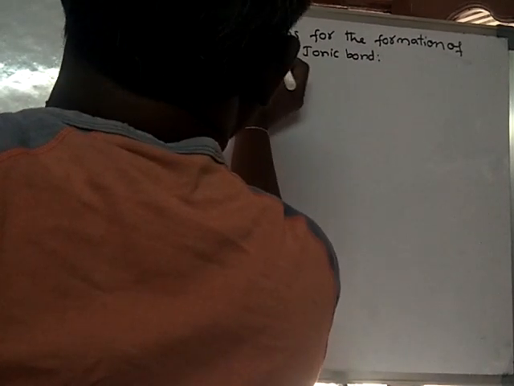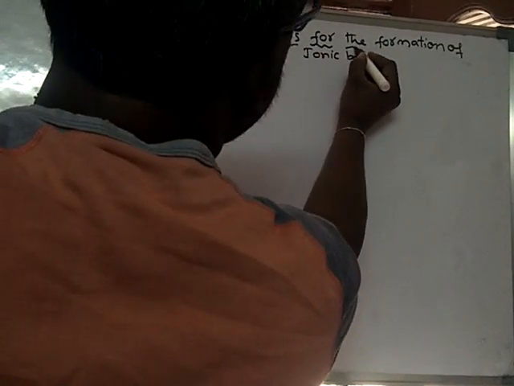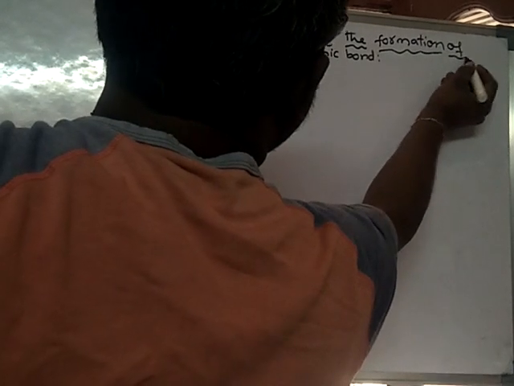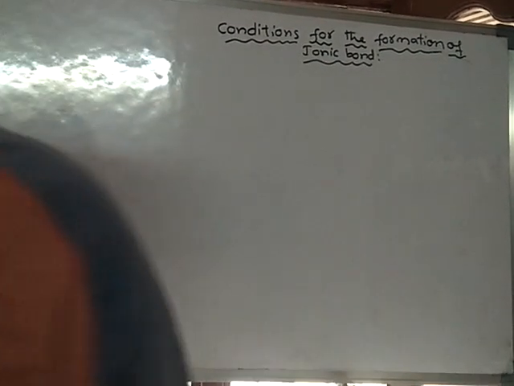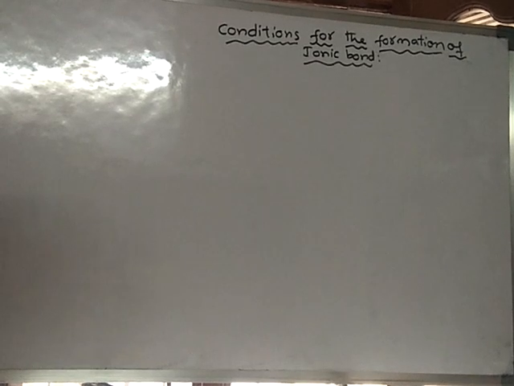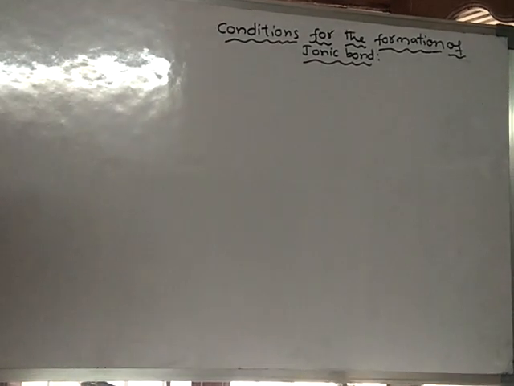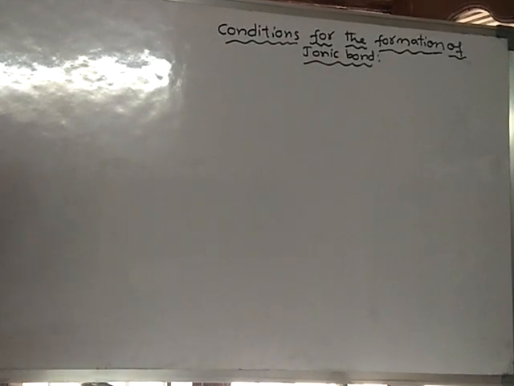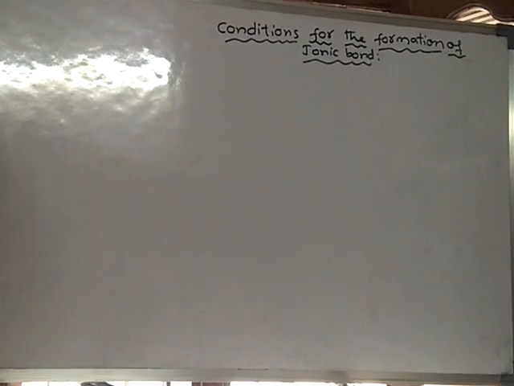That means, what are the favorable conditions for the formation of ionic bond? So mainly three conditions are necessary for the formation of ionic bond. What are they?